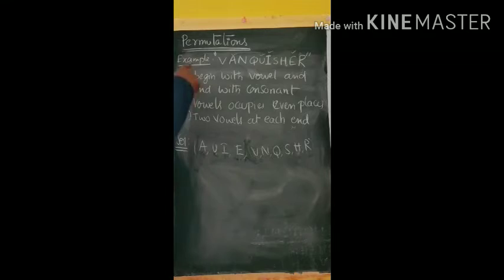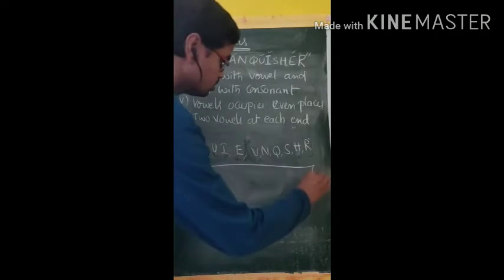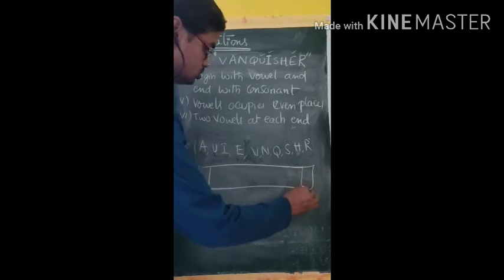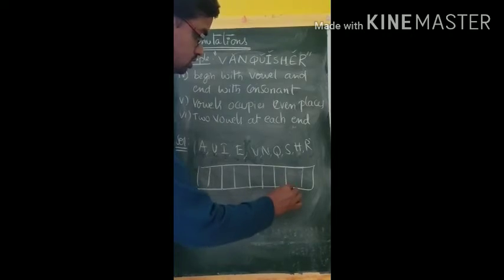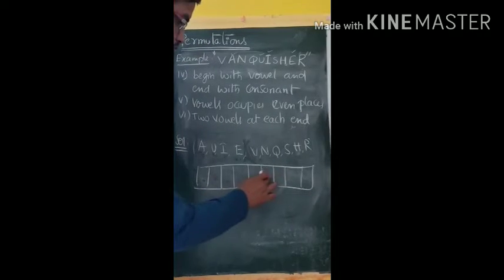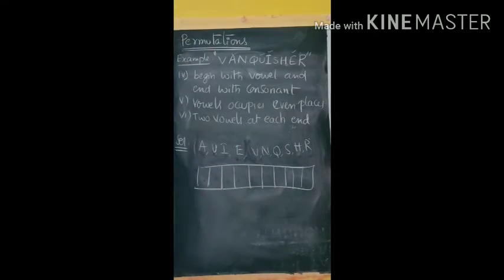Now, 3 more problems based on the same word. We will discuss all the cases using the same word. Now, begin with vowel and end with consonant. Number of words beginning with vowel and ending with consonant. It is a 10-letter word, as you know. So there are 10 places.